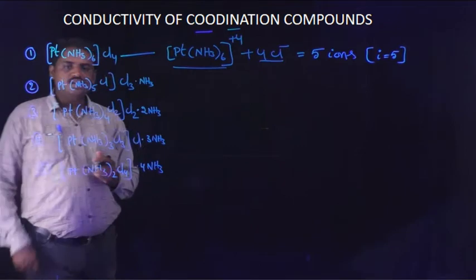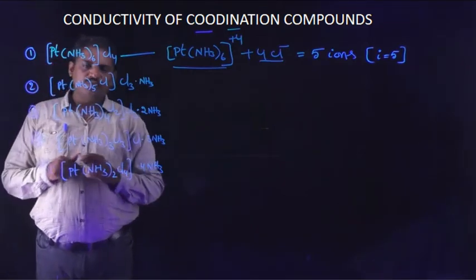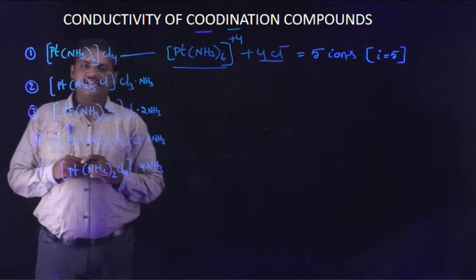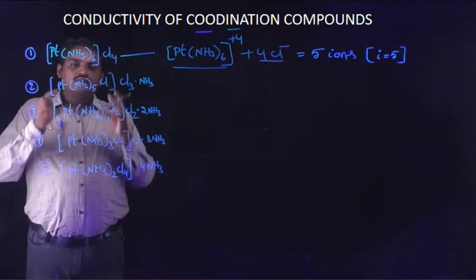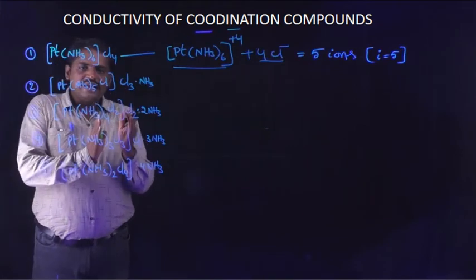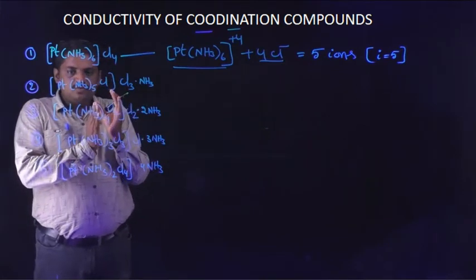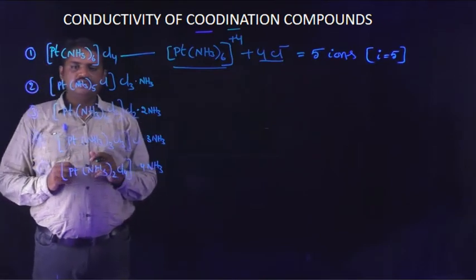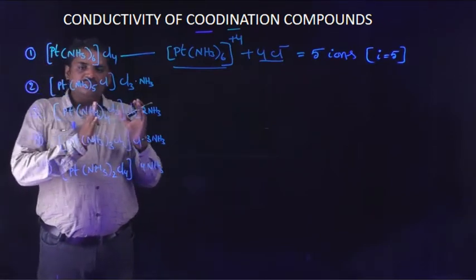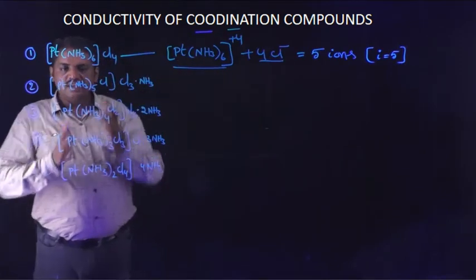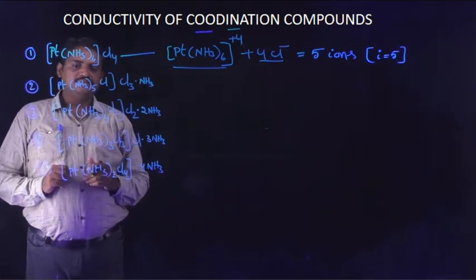Next, the second example is observed. In this molecule, one chlorine atom is shifted from outside to inside of the coordination sphere.